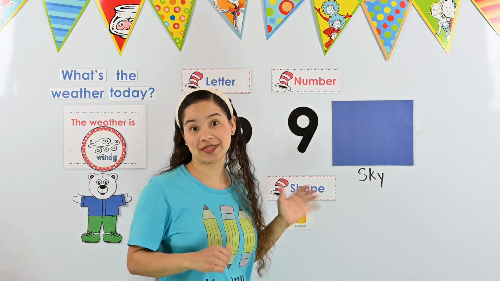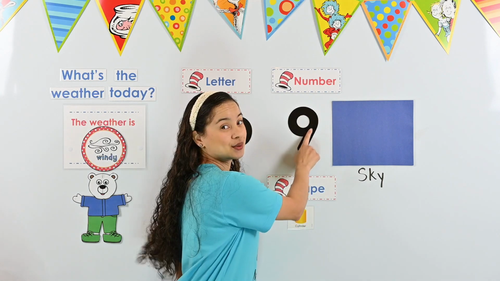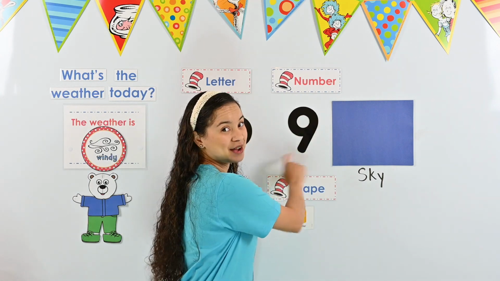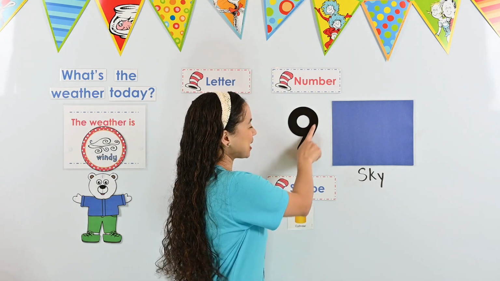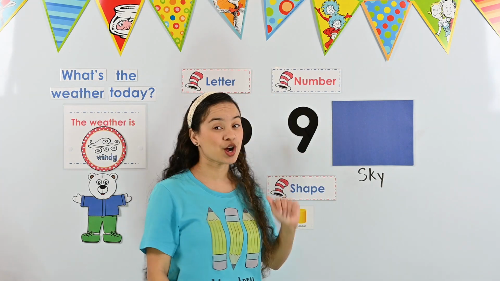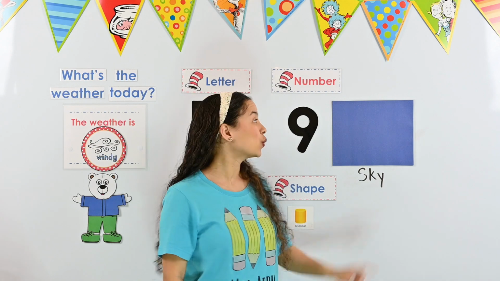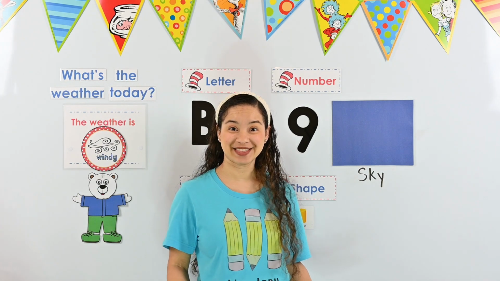Okay, I know that this is a 9 because it has a big curve at the top, almost like a circle, and then a line going down. Sometimes the line goes straight down and sometimes it goes at a diagonal. You can write it either way. Okay, since we're talking about the number 9 today, we need to put 9 stars in the sky. Can you help me? Excellent.